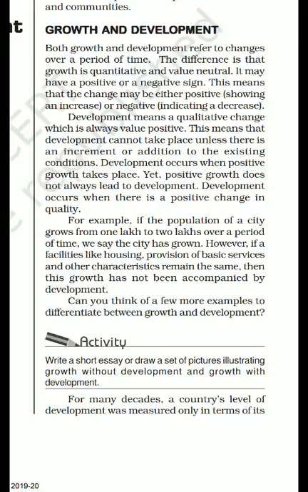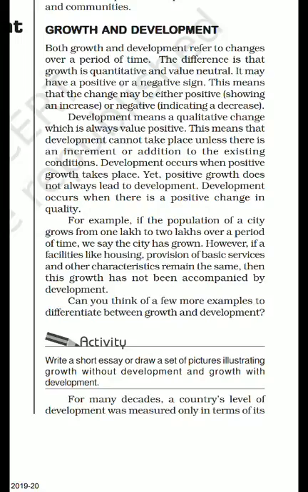The example of a city is given. It's saying that in this example, the population of a city grows from 1 lakh to 2 lakh over a period of time, let's suppose within a year or within a decade. So what we can say is that the city has grown. It's clear that from a population of 1 lakh it reaches 2 lakh, it means that the city has grown.